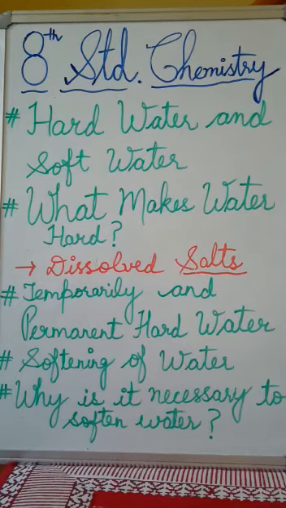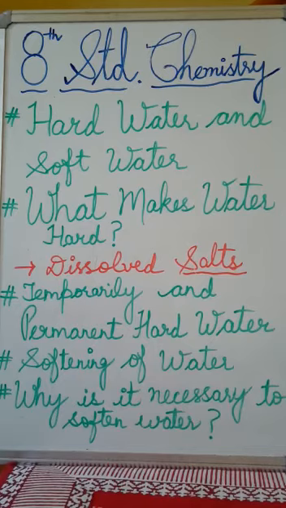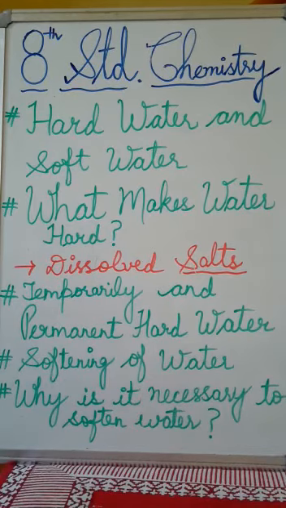And next is treating with washing soda. So permanent hardness of water is removed by treating with washing soda. So underline this specific name and its chemical formula, students, that is Na2CO3.10H2O. A solution of washing soda is added to the water and the carbonates of calcium and magnesium are precipitated.